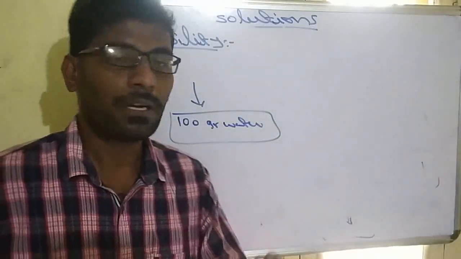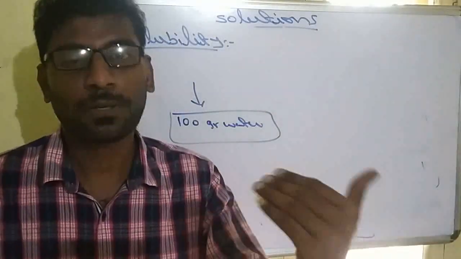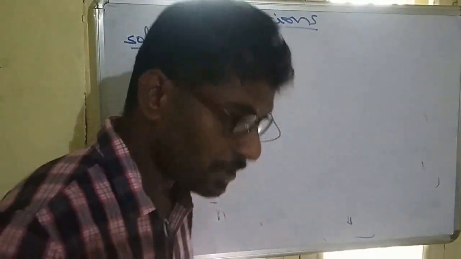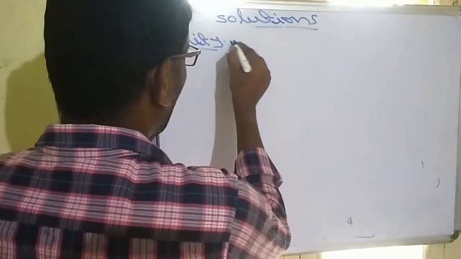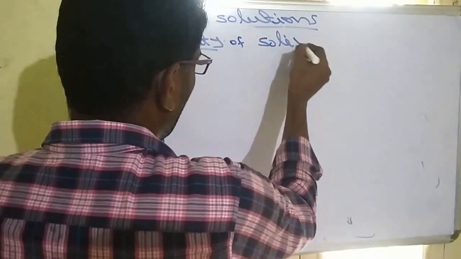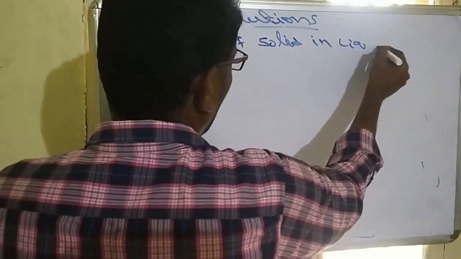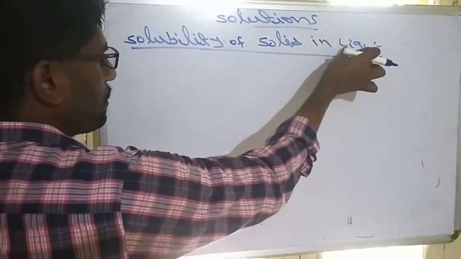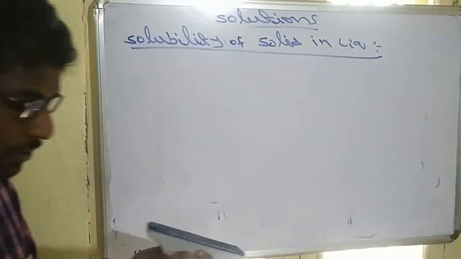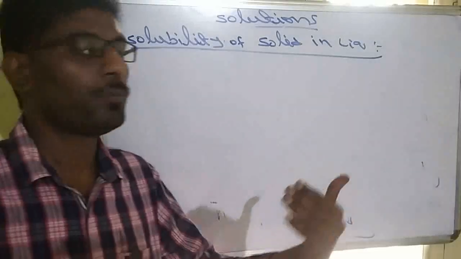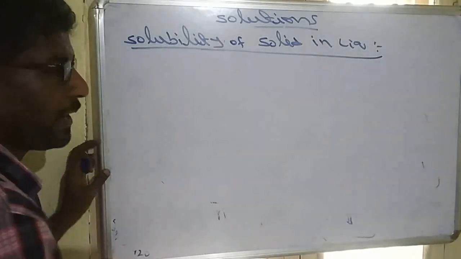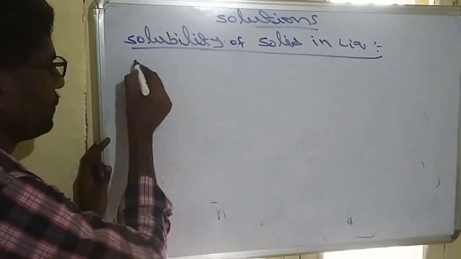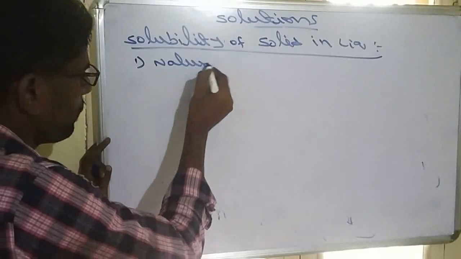After nature, temperature also affects the solubility. Pressure also affects the solubility. One example is the solubility of solid in liquid. In a liquid solvent, we are dissolving a solid solute, and the solubility will be affected. As I told, the primary factor will be nature. The first factor will be nature.